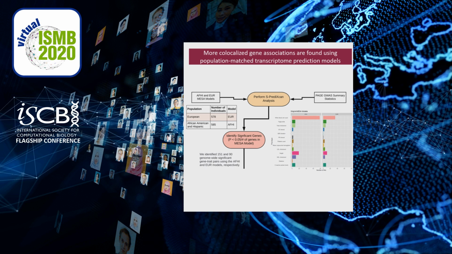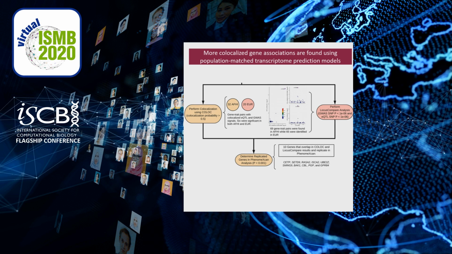So after performing SPredictScan, we then identify the number of significant genes for each phenotype using the Bonferroni threshold of p is less than 0.05 divided by the number of genes in the MESA model. Using this, we identified 151 and 90 genome-wide significant gene trait pairs using the AFHE and European models respectively. Out of the 28 phenotypes tested, 13 came back with significant hits. The white blood cell count phenotype had the most significant hits. However, this makes sense as the MESA models are built on the monocyte data of those individuals.